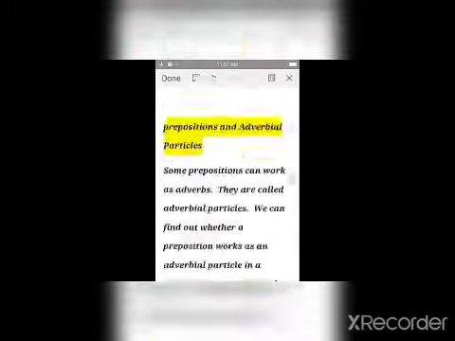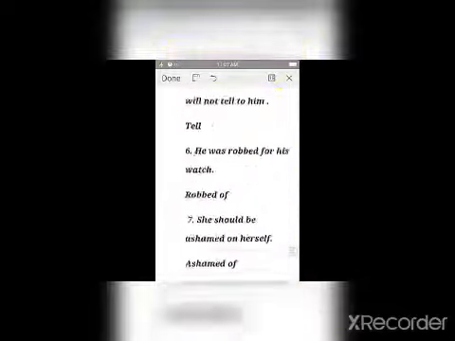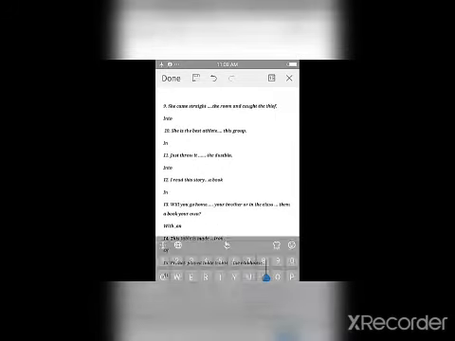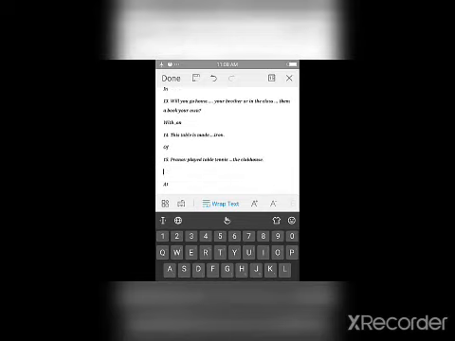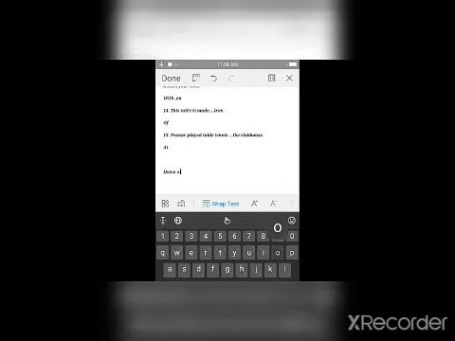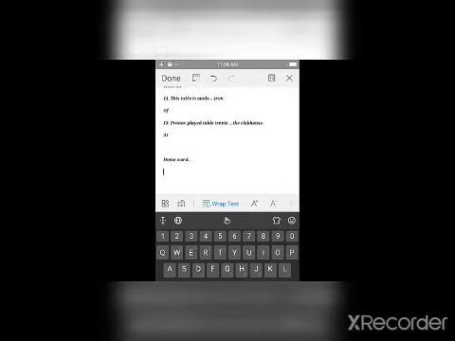So come to the last portion. That is very easy, I explained it to you. Okay, now come to the homework that you have to do in the comments. So the first question I will write: I tried to hide dash